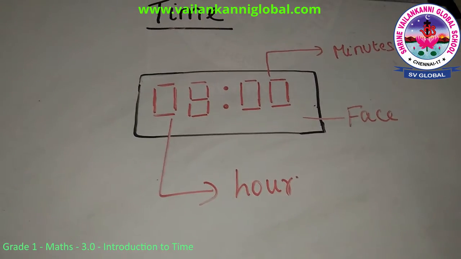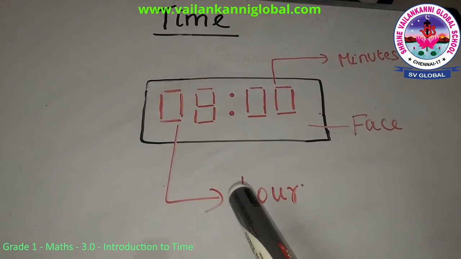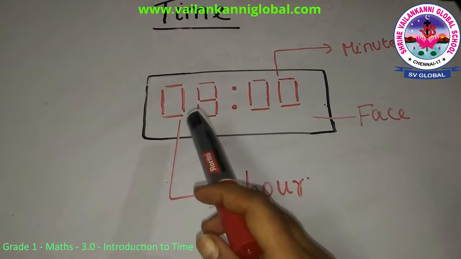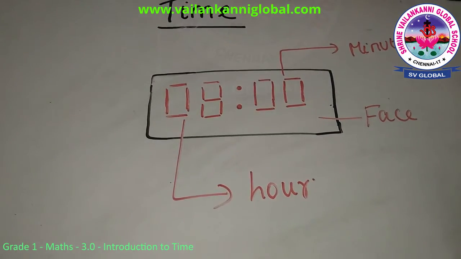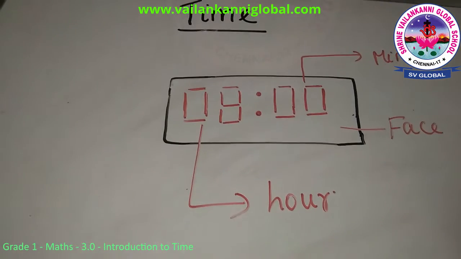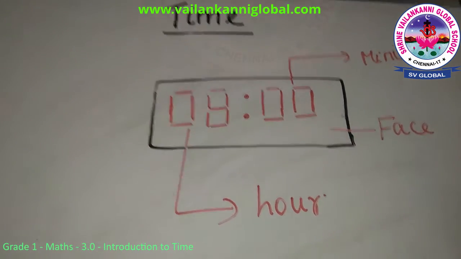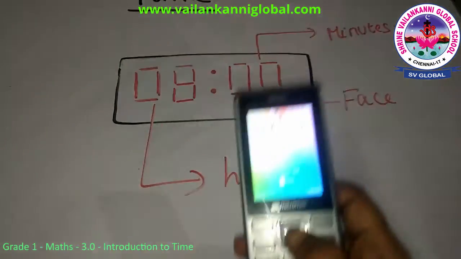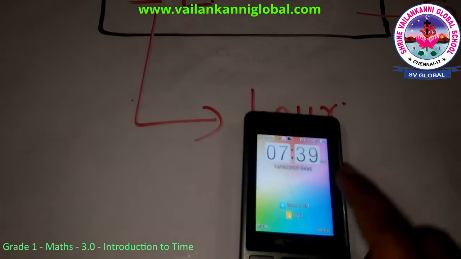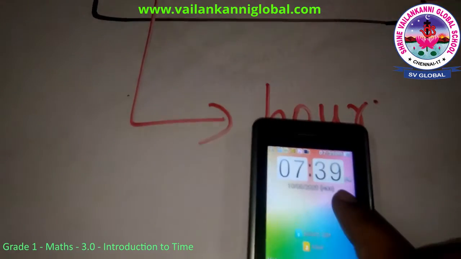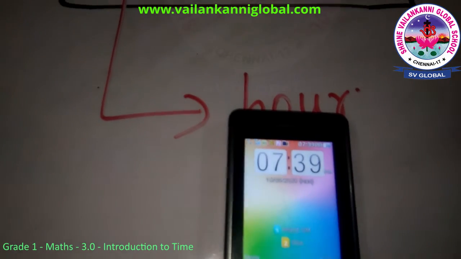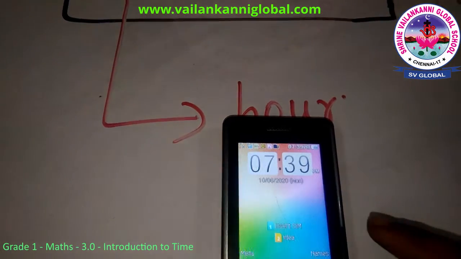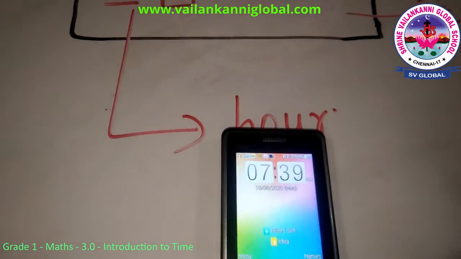This type of clock you can find in the railway station, also in your alarm clocks. Some of your digital watches display the time easily for kids, where you can see the exact time. Compared to analog, digital clocks make it easier to find the timings. Also in your cell phone. If you can see in this phone, the time is digital. It is 7:39, and if you look closer, it is given 7:39 p.m. P.m. indicates that it is night. If it is a.m., it means it is in the morning.